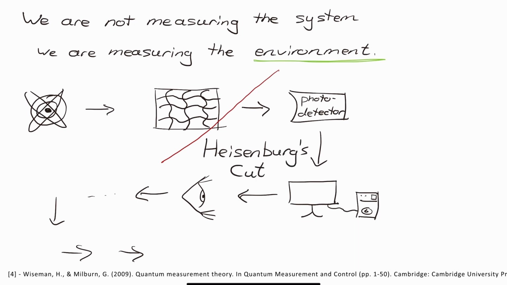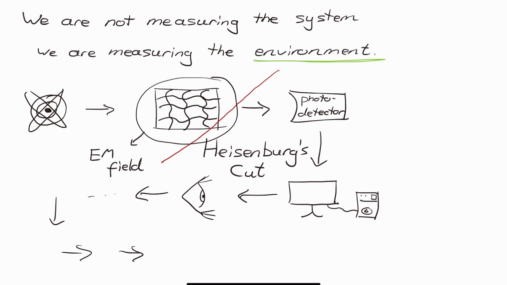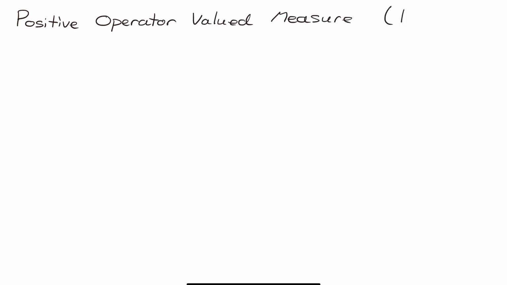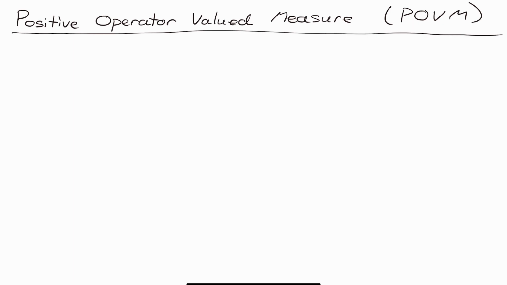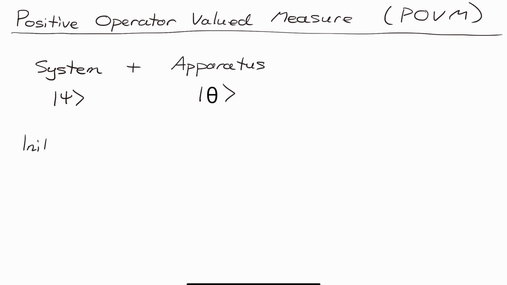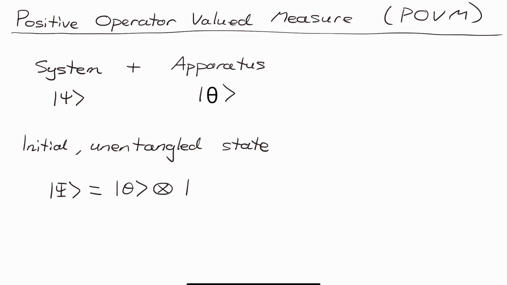In this example of photon counting and most other quantum optical systems, we simply apply a projective measurement to the electromagnetic field around the atom, rather than the atom itself. To describe this more general type of measurement, we use something called a positive operator valued measure, or POVM. If we have a system and a measurement apparatus, labeled psi and theta here respectively, the initial state of the total system, being the system and apparatus, is given by the state vector capital Psi. The use of the tensor product here simply ensures we have enough dimensions in our state space to allow for all permutations of the subsystems. We won't explicitly write the tensor product every time. We simply use this condensed form of Dirac notation.